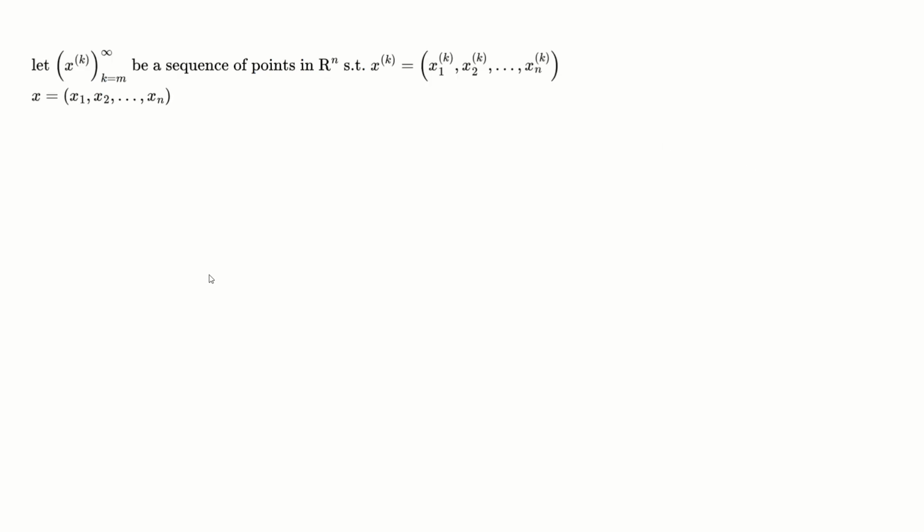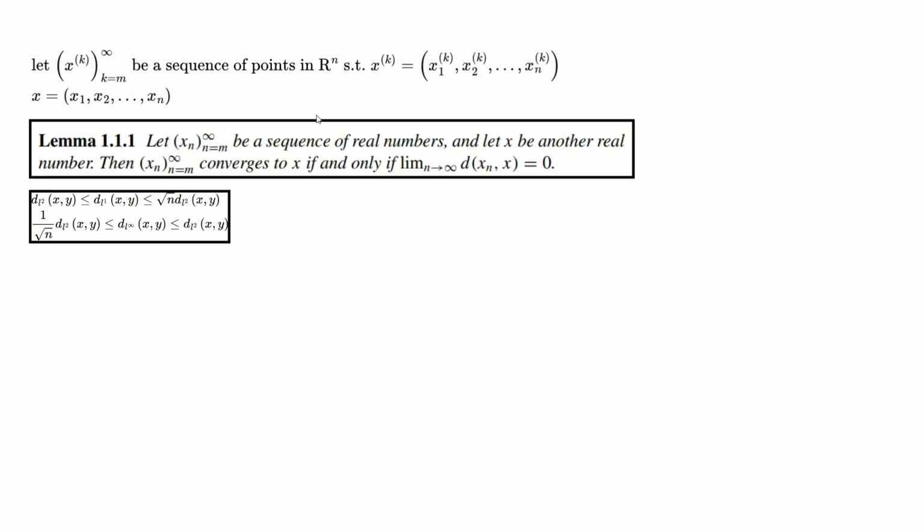So let's state our assumption here for the entire proof. Let the sequence be a set of points in Rn such that it's equal to this, as well as x, which is going to equal this right here, for all n dimensions in Rn. I think these two properties, as well as identities and lemmas, are very important to proving this, and we proved these in past problems.